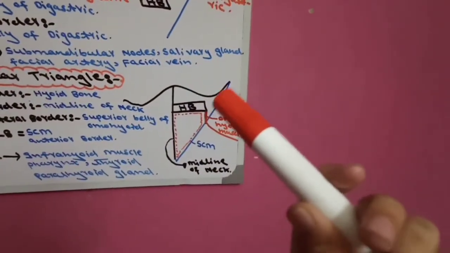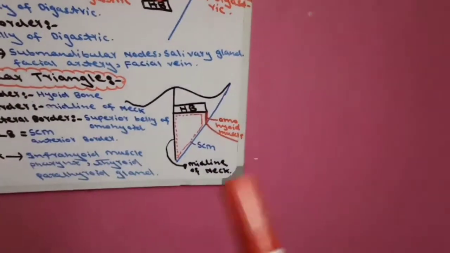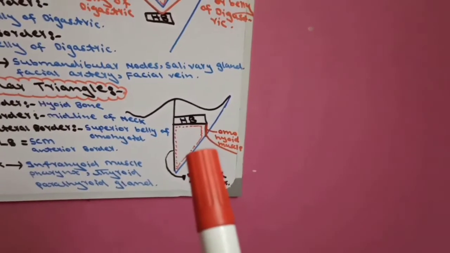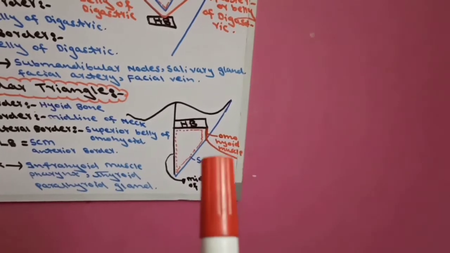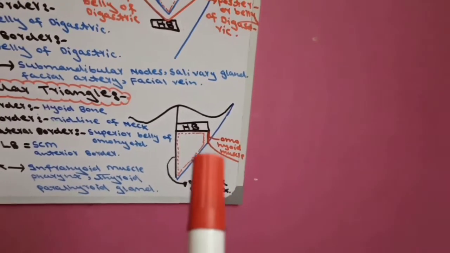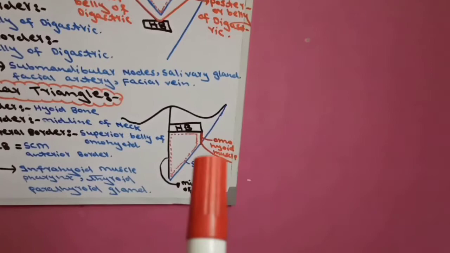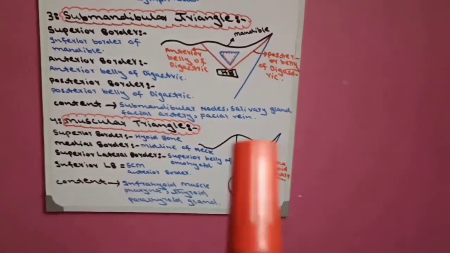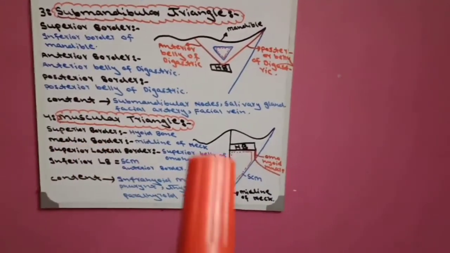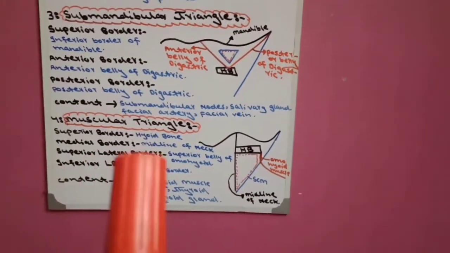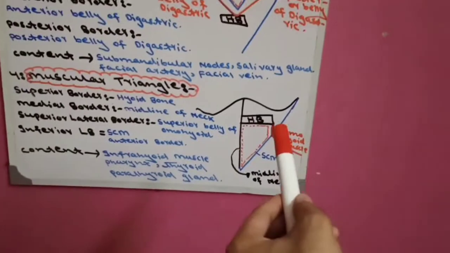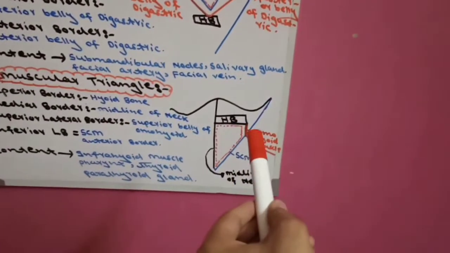Superior lateral is formed by superior belly of omohyoid, and inferior lateral border of muscular triangle is formed by the anterior border of sternocleidomastoid or inferior portion of sternocleidomastoid. Muscular triangle superior border is formed by hyoid bone, medial border is formed by midline of neck, superior lateral border is formed by this red one.